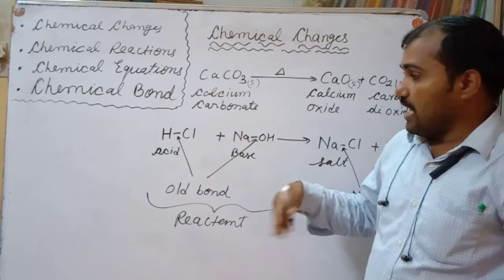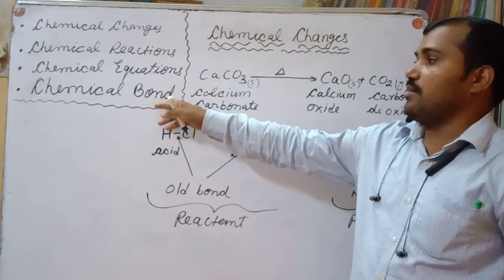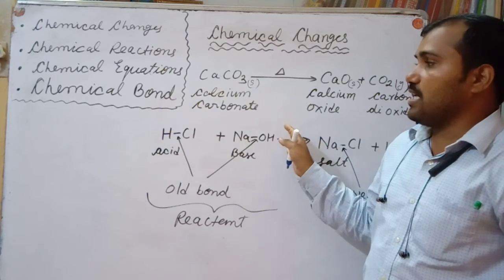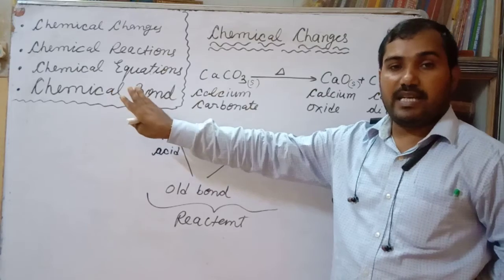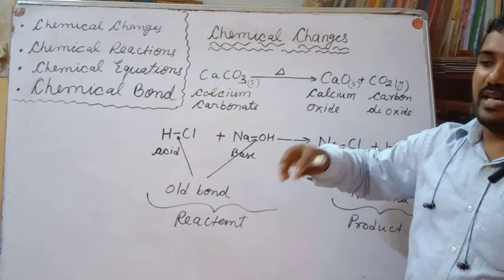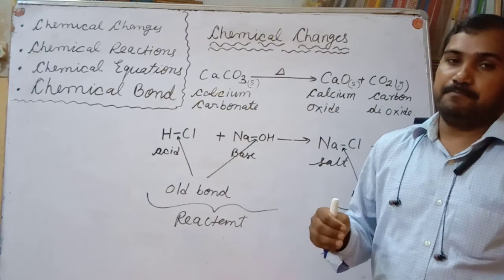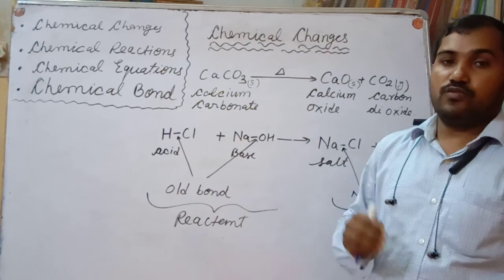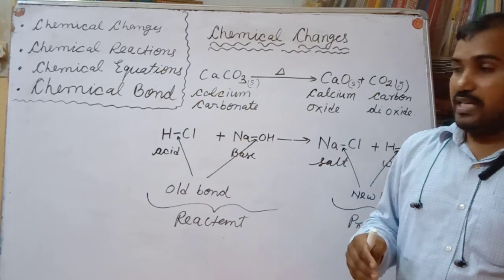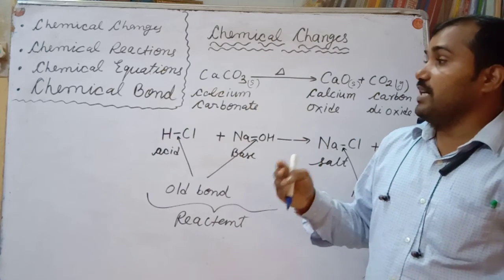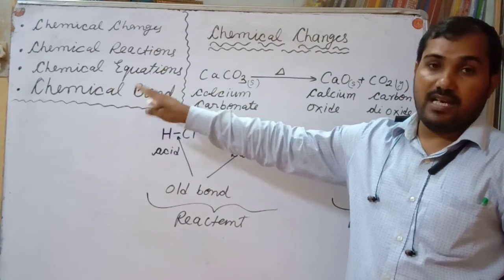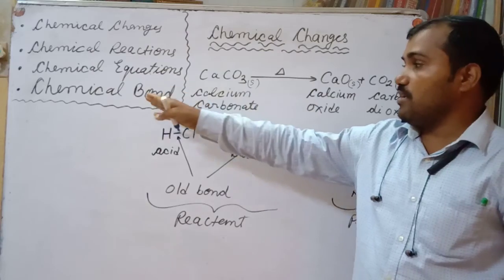And what happens in the chemical reaction? Breaking of old bonds and formation of new bonds take place. What is the chemical bond? Chemical bond is the attraction by which two or more atoms are attracted together to form a molecule, to form a compound. Okay, and in the next class we will discuss how many chemical bonds there are and how they form. Actually chemical bond is formed by the